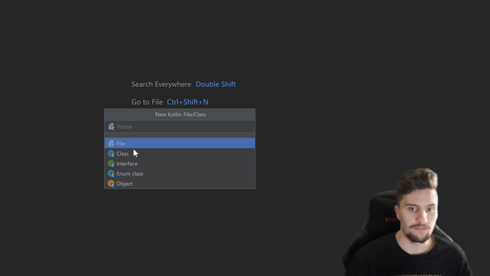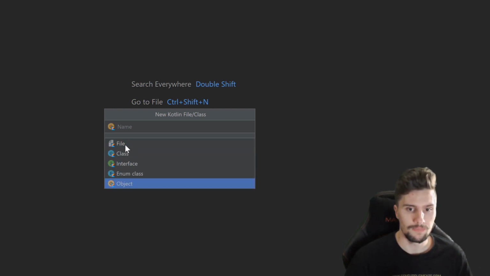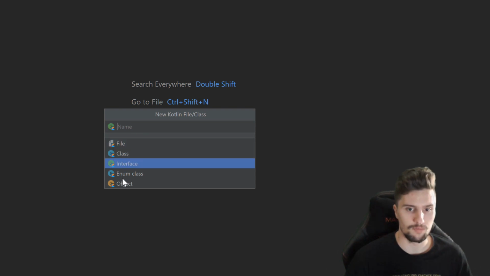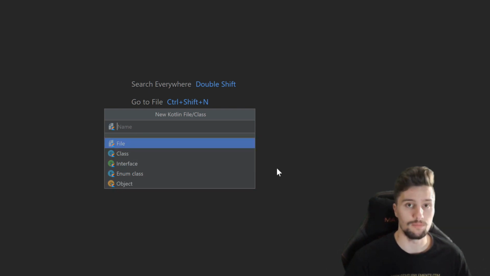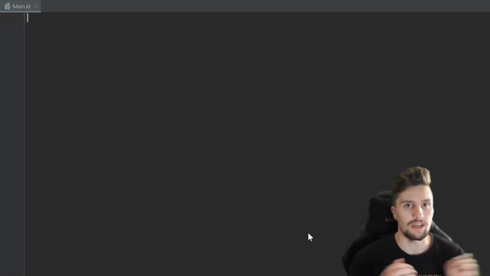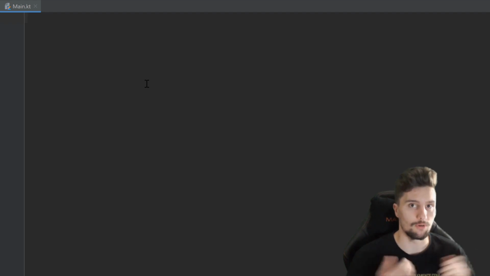And you can see we have several options here to choose from. We just want to create a plain Kotlin file, and most of the other options will get clearer as to what they actually mean during this course. And we will call this file Main because this file will contain our so-called main function. In Kotlin, every program needs this main function, and that is just the entry point for our program. So when we actually run our program, it needs to know where it should start in the code, and that will always be the main function.